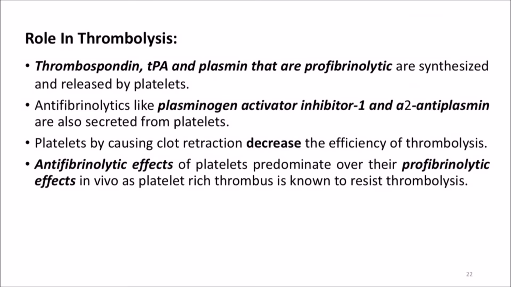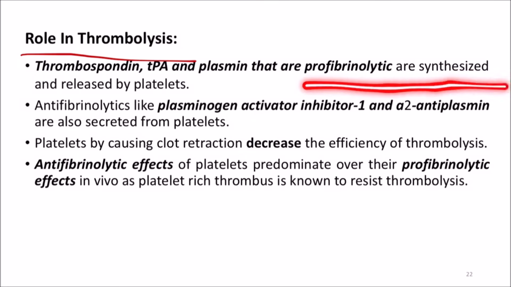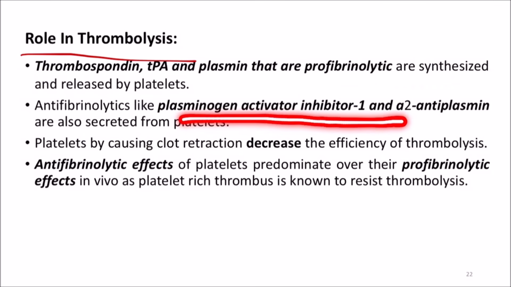More important is the role in thrombolysis. So mainly three important functions you have to keep in mind: blood coagulation, clot retraction, and thrombolysis. Thrombospondin, TPA, tissue plasminogen activator, and plasmin, which are pro-fibrinolytic, are synthesized and released by platelets. Antifibrinolytics like plasminogen activator inhibitor 1 and alpha-2 antiplasmin are also secreted from the platelets.